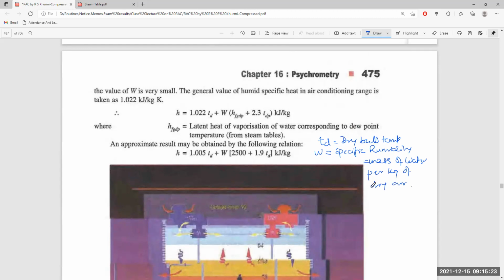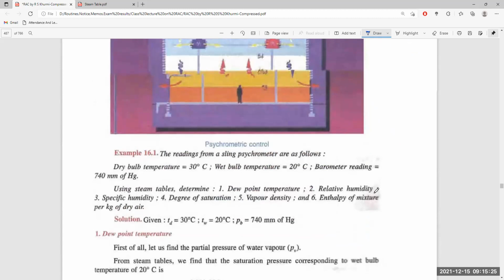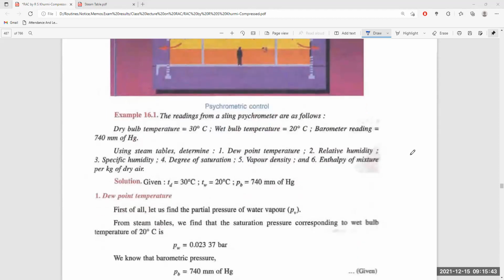Now, let us go to the problems again to make it clear. The first problem: the reading from a sling psychrometer is as follows.